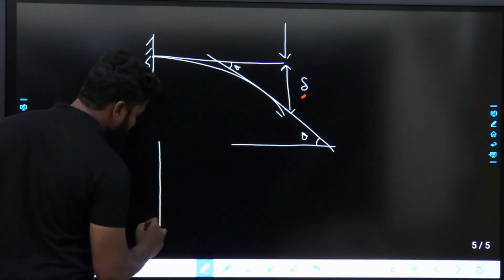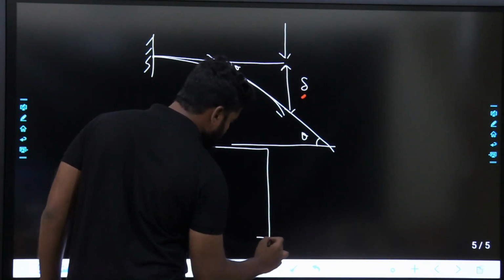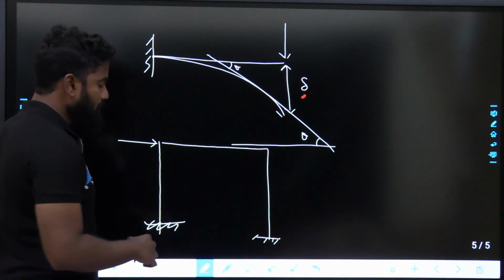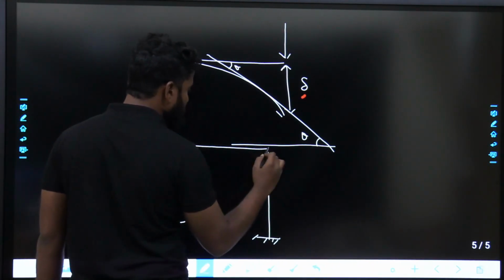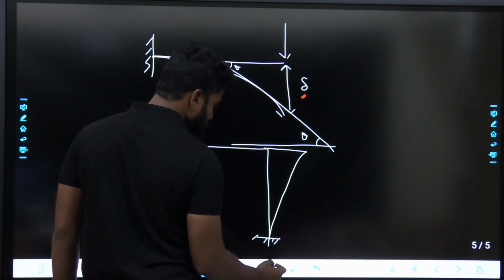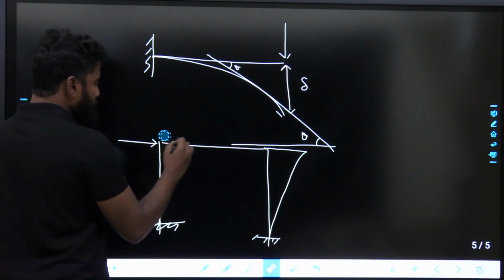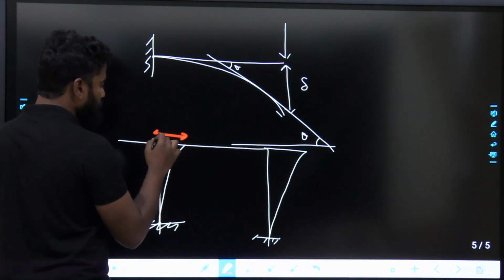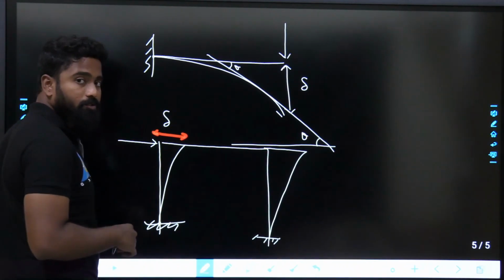If I take a frame, if this is the frame and I apply the load like this, what happens? The frame might bend something like this. This is one deflection, right?